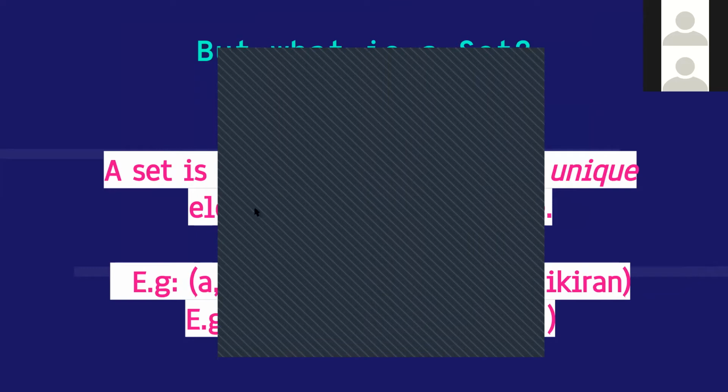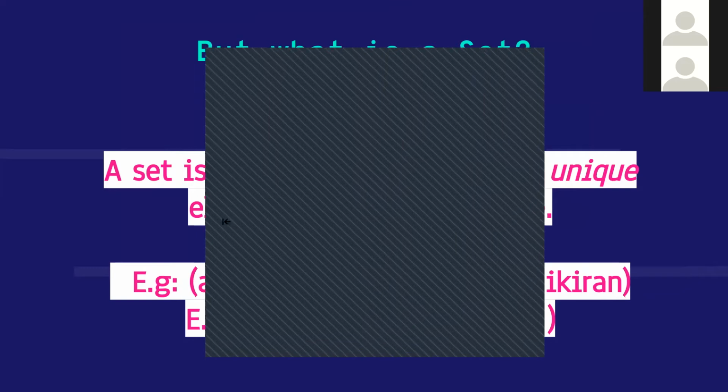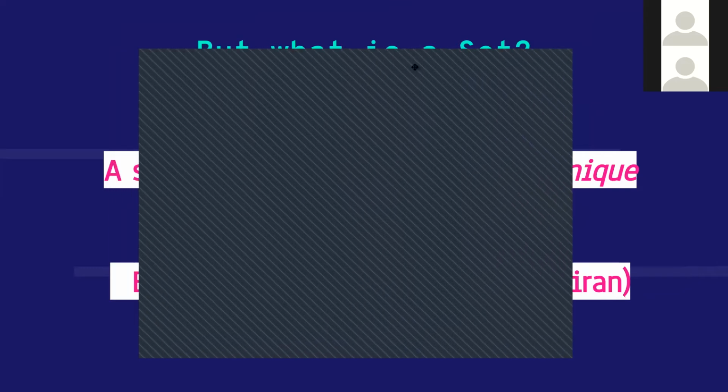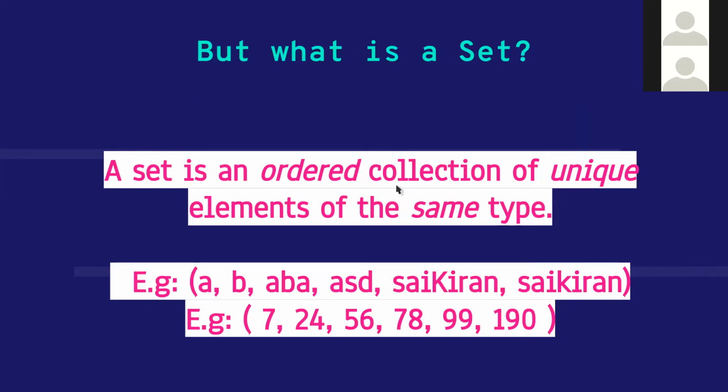Okay, I'm covering the definition a little bit, hoping that you guys remember something. Okay, fine. So basically, sets are ordered collections of unique elements. In an array of numbers, you can have as many numbers as you want. It has a size.